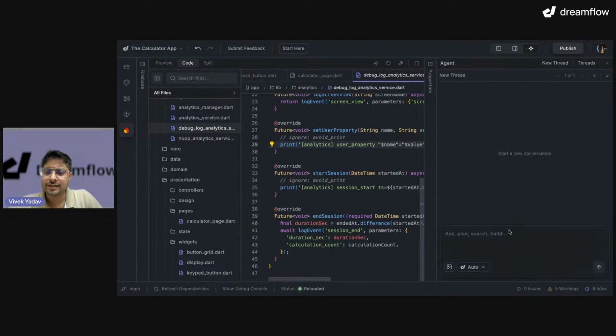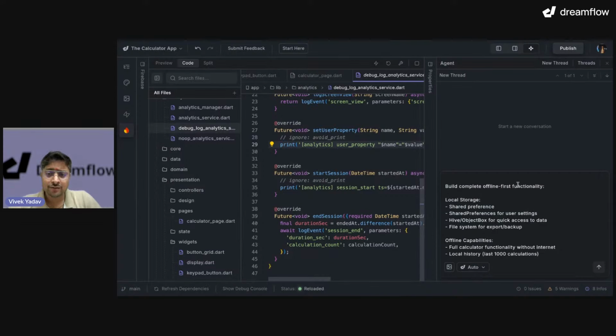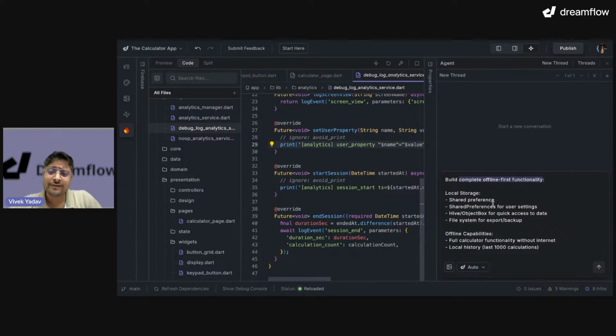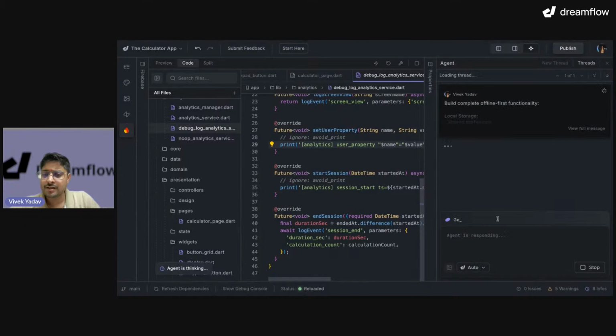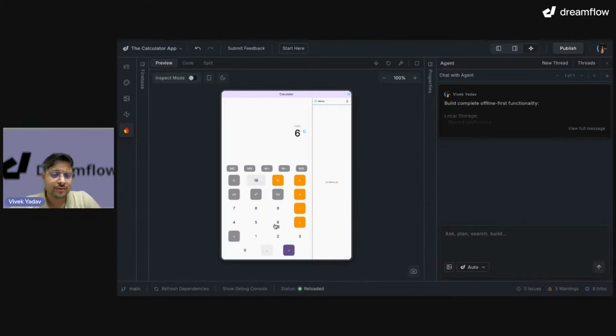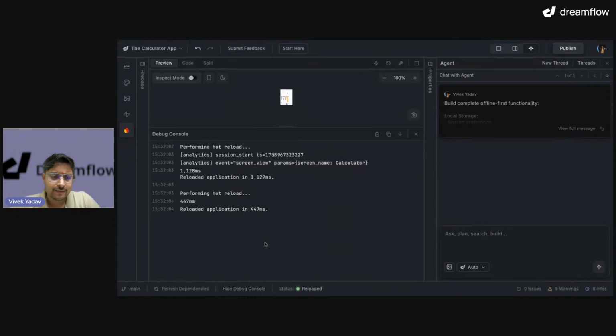For that, I will create a new thread and I will say, hey Dreamflow, build the application completely offline-first. Store everything in shared preference. I don't want Hive. I don't want file system as well. Shared preference for user settings as well. Offline capabilities: full calculator functionality without internet, and it should keep the last 100 calculations. Okay. Click on it. Let's go back to the preview and open the debug console as well.